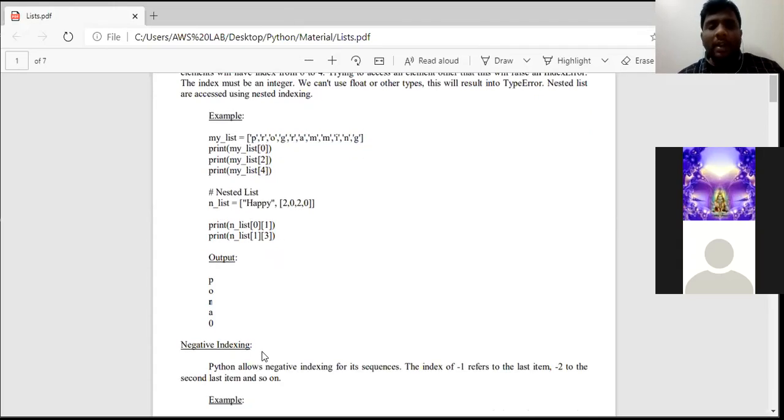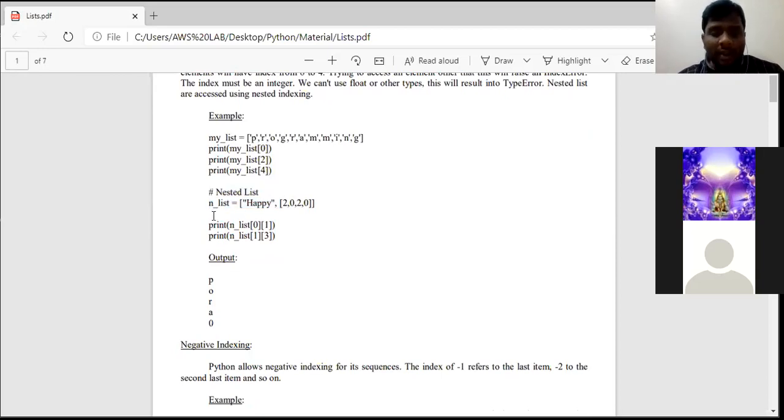Okay. Next, nested list. Already we have discussed nested if else, nested for and nested while. If we have a for loop inside a for loop, then it is called a nested for. In the same way, if we have a list inside a list, then it is called a nested list.